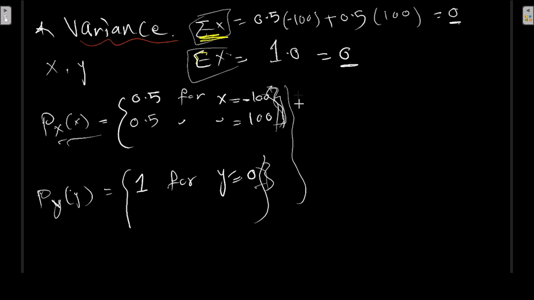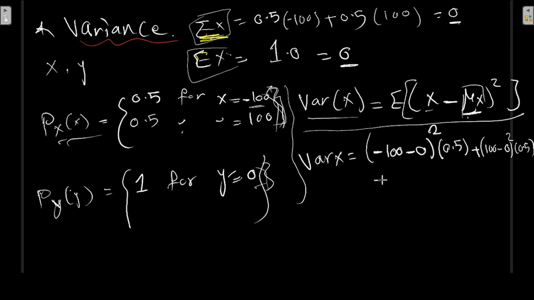Basically, the variance of x is nothing but the expected value of x minus what's so-called mu x squared. If you do the calculation, that will give you 10,000. The variance of y here is equal to 0, as expected. So you can see, as we expect, x has a very large variance, while the variance of y is 0.